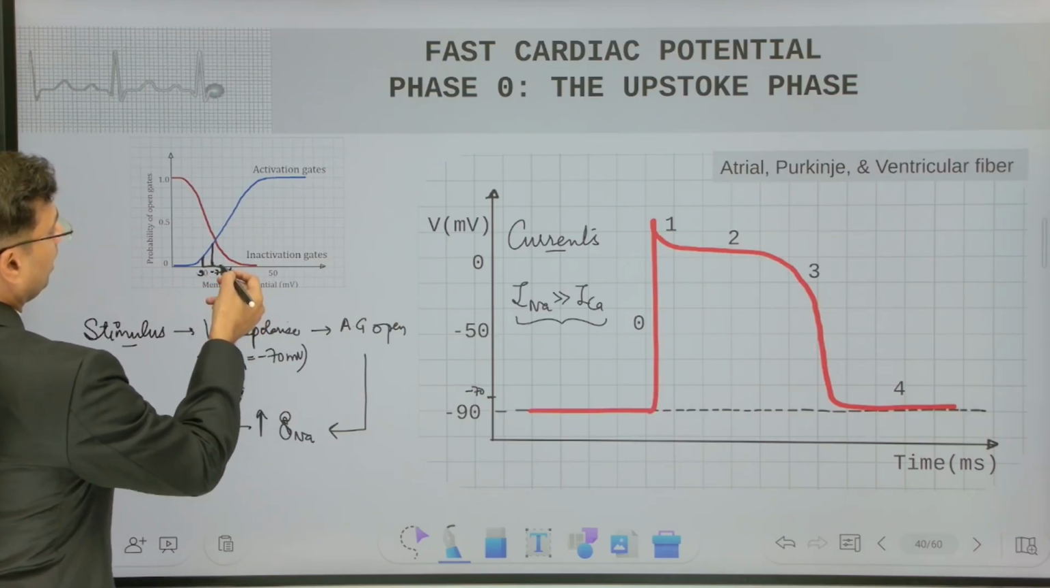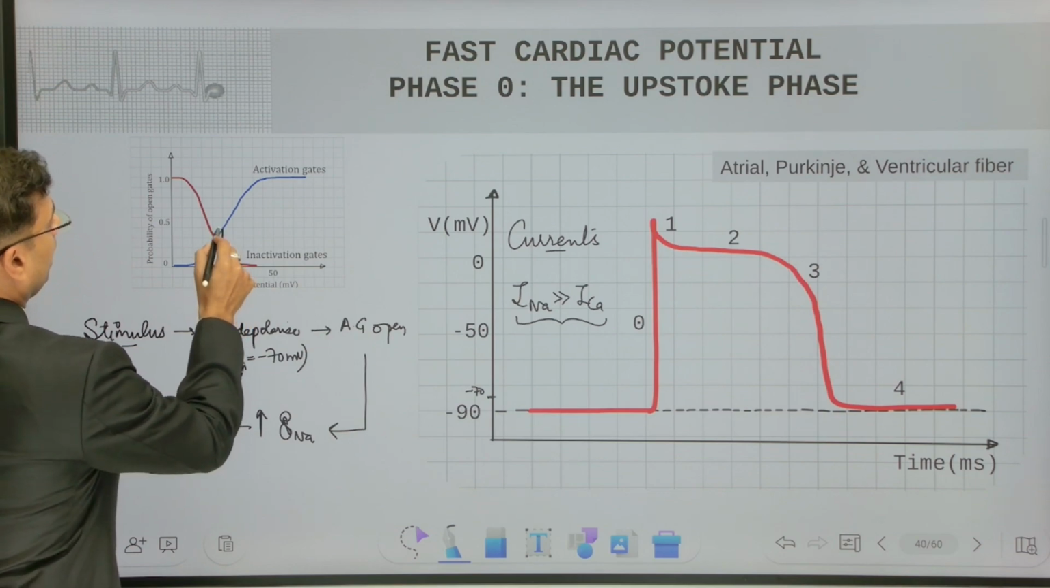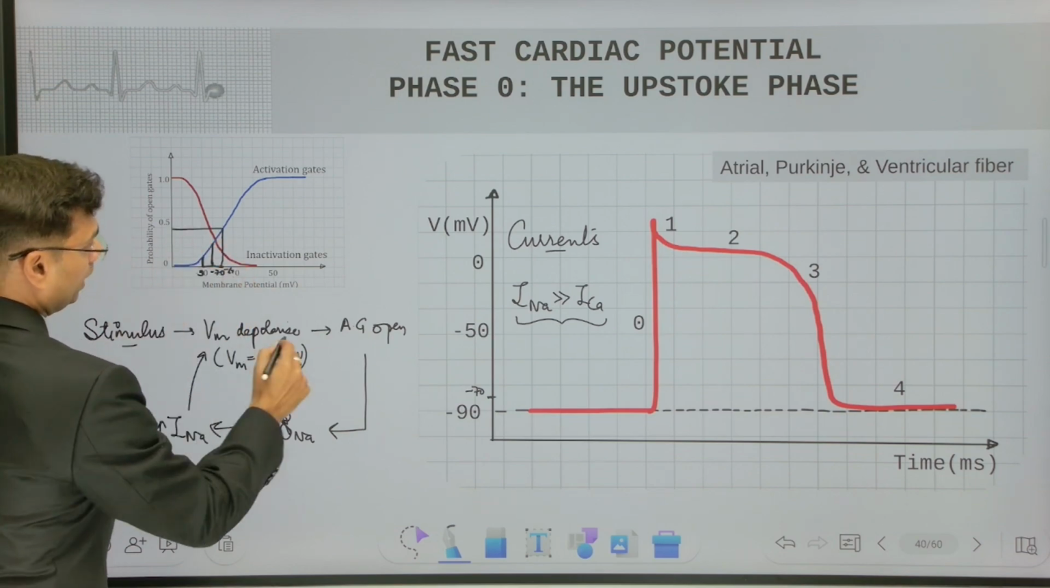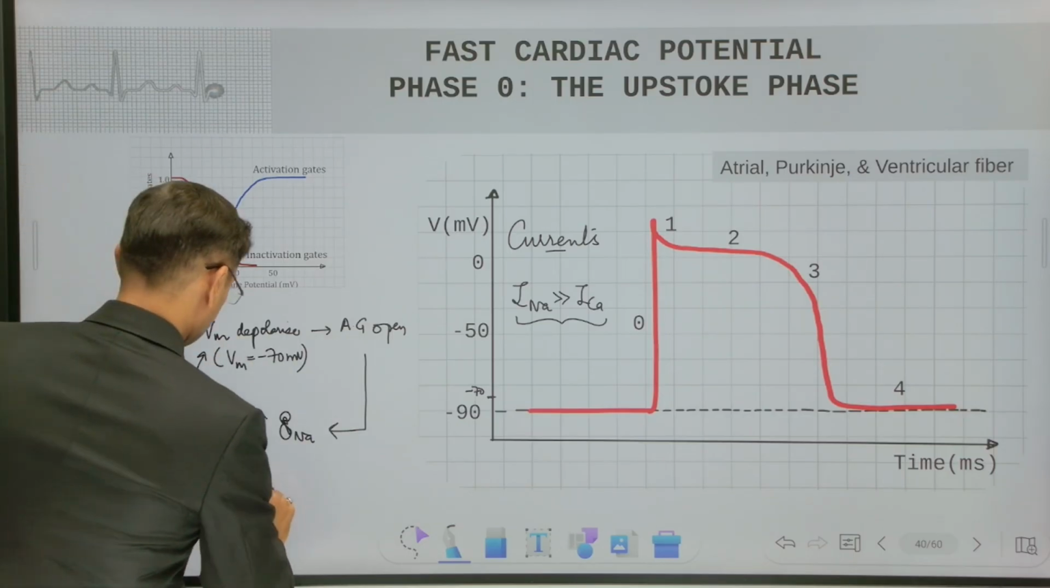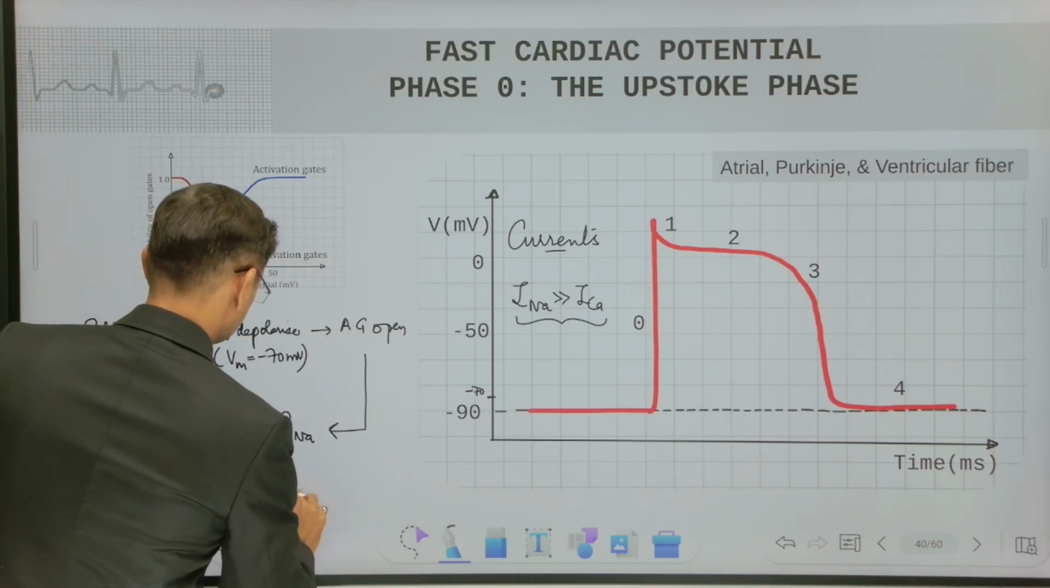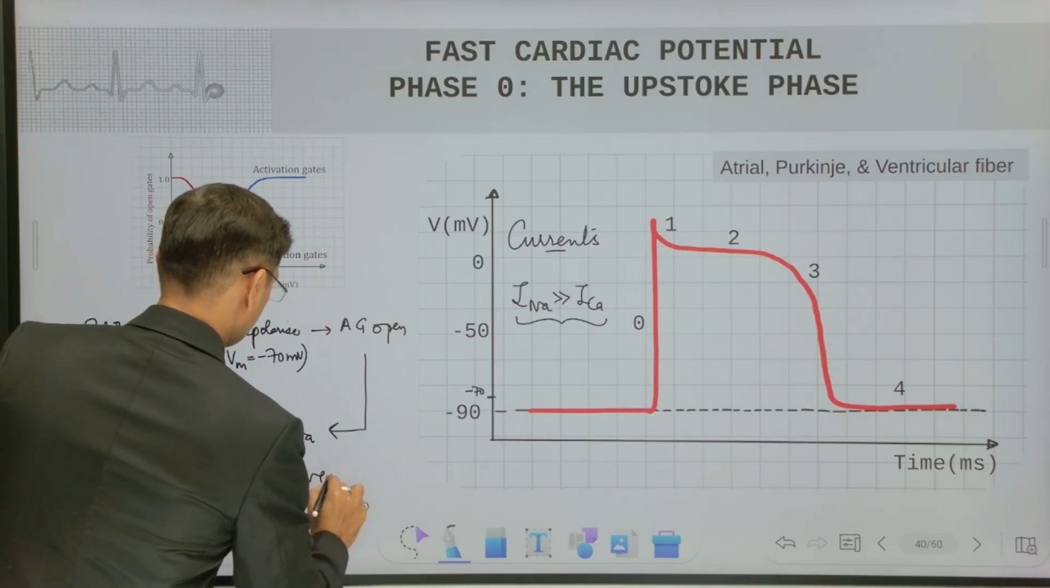So what will happen at minus 60? More activation gates will open again. So this is nothing but a vicious cycle, and we will call it positive feedback.